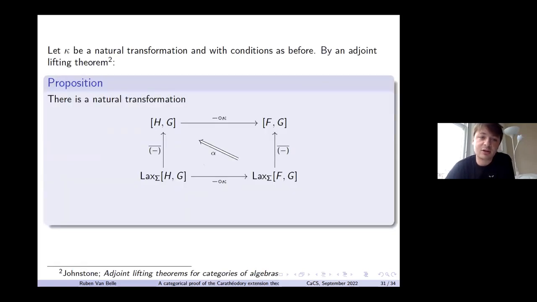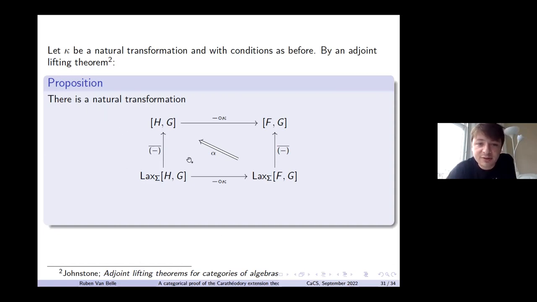So that was all for the Lax transformations, but we were interested in measures, and those corresponded to pseudo natural transformations. So we want to lift our Lax extensions to pseudo extensions. To do that, we're going to use this adjoint lifting theorem.